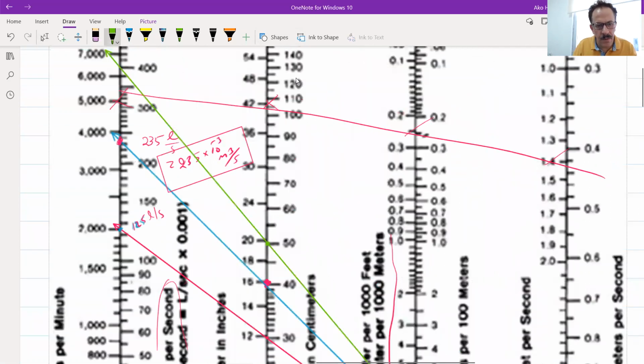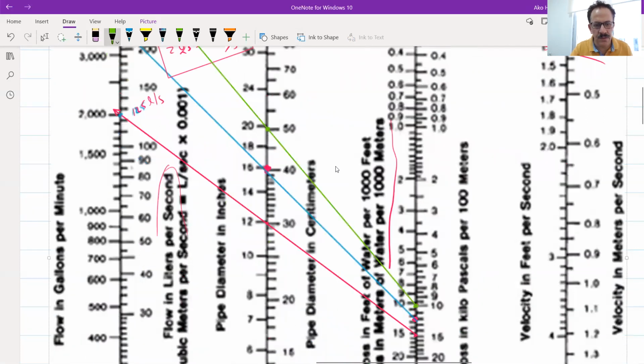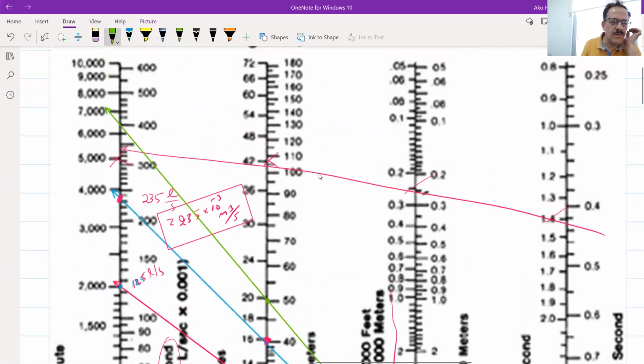Is everything okay? This is the pipe. So this is for line 3, and you can see here the Q is equal to 400 liter per second.